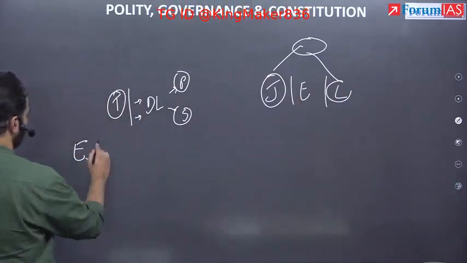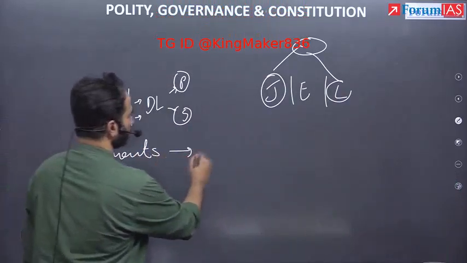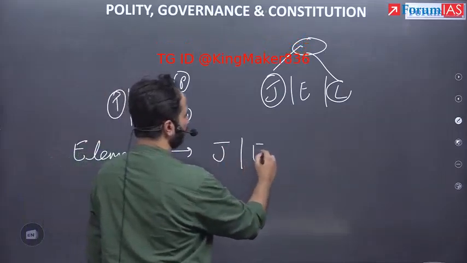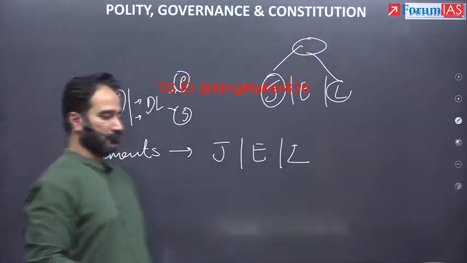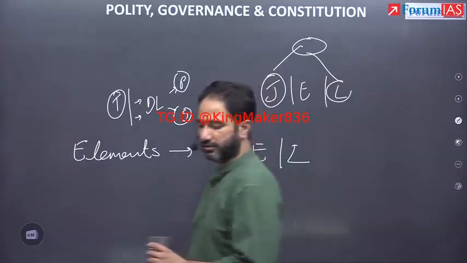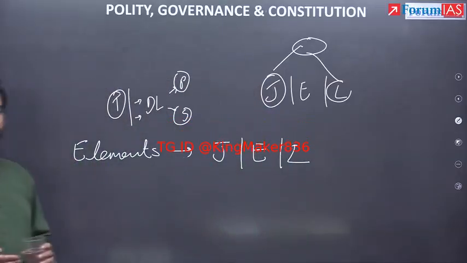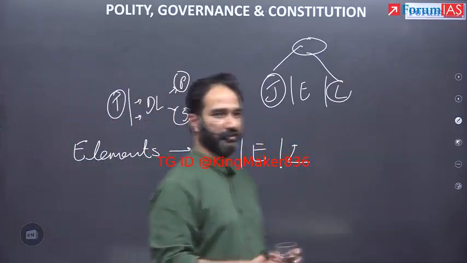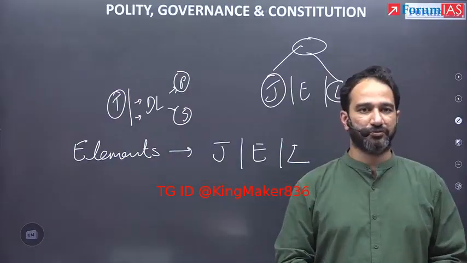Elements: judiciary, executive, and legislature. So that is how modern constitutionalism is generally divided, that you have these three separate organs. This part is clear to everyone?